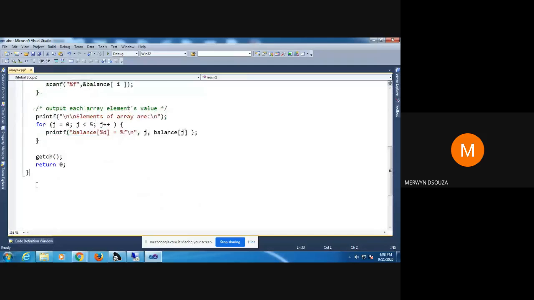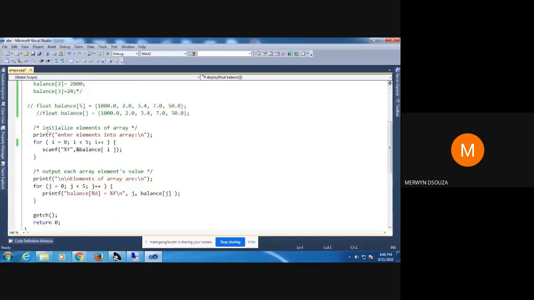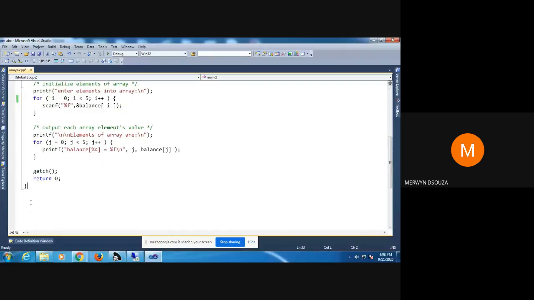Okay. So let me declare this. Like last time I told you, this function line is the same as this. So I'll just copy it and paste it here, and remove the semicolon. I don't need the semicolon. Open the bracket, close the bracket, and I'm going to put these exact same lines there.